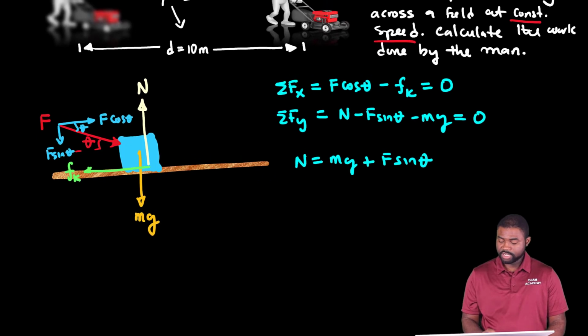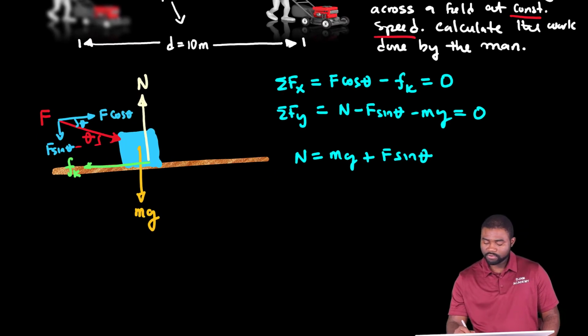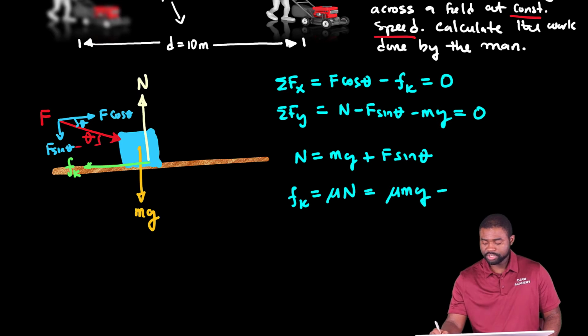By definition, the friction force F_k is equal to mu N, which will be equal to mu mg plus mu F sine theta.